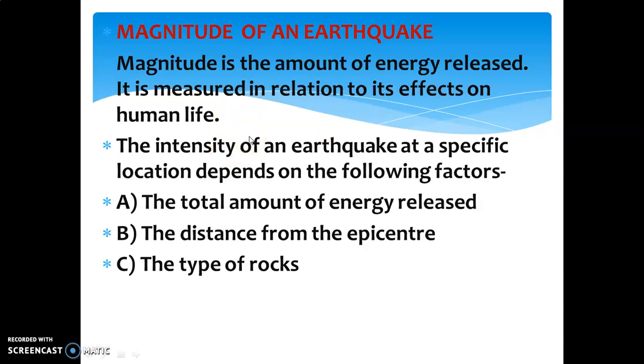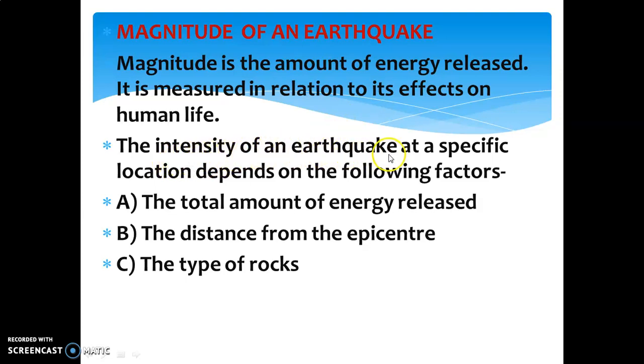A magnitude of 5.3 is a moderate earthquake, so definitely less destruction will be there. If we talk about 8.5 magnitude, it is considered a very strong earthquake, and it leads to maximum destruction.